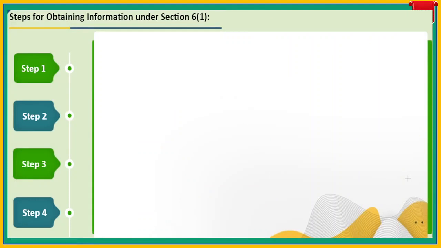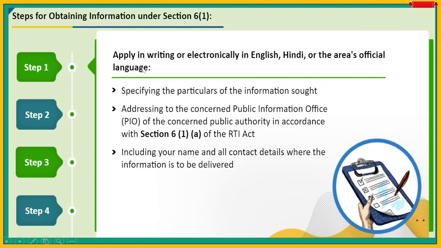In detail, steps for obtaining information under section 6(1). So there are 4 steps mentioned here: step 1, step 2, step 3, step 4. We will have one by one idea. So apply, step 1: apply in writing or electronically in English, Hindi or the area's official language, specifying the particulars of the information sought.